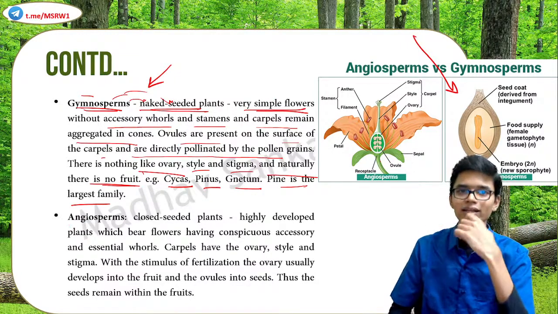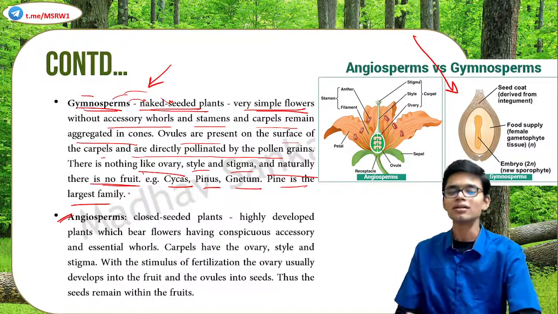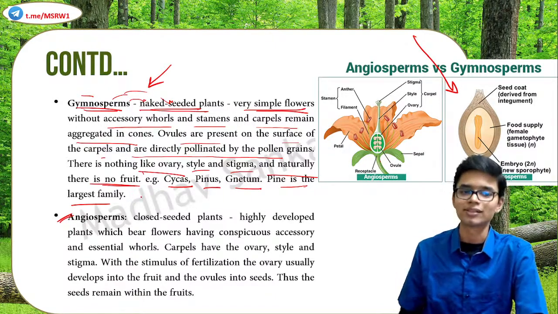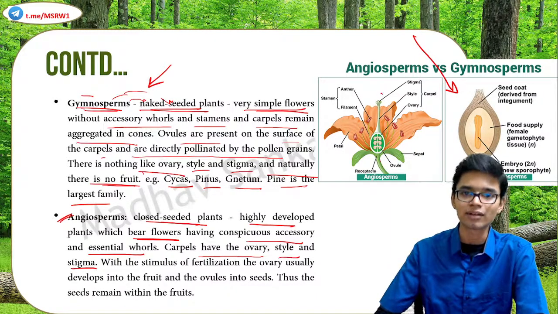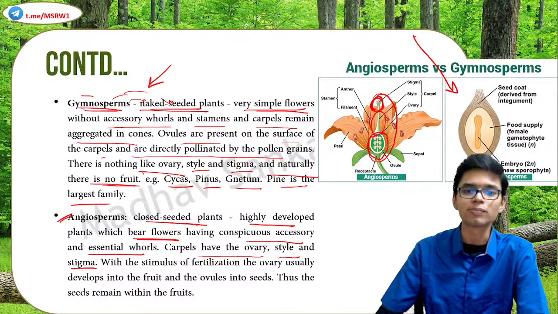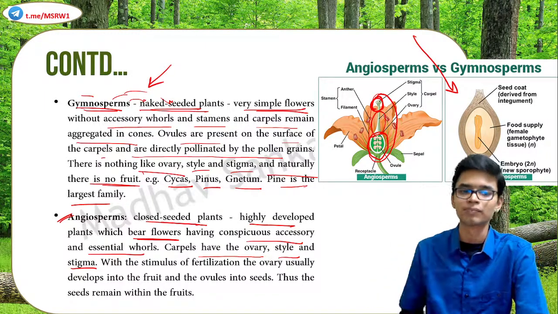Final, last categorization, angiosperms. These are the flowering plants. They are closed seeded plants, very highly developed, bearing flowers, having conspicuous accessory and essential whorls. Carpel has the ovary, style and stigma. You can see the flower here. Stigma is the top portion. Style is this tubular region. Ovary is the lowermost part, which contains ovules.